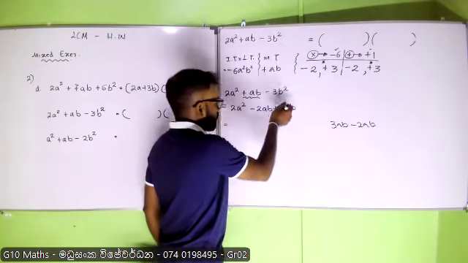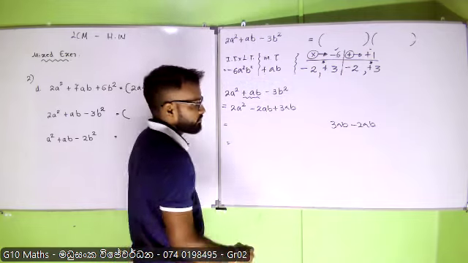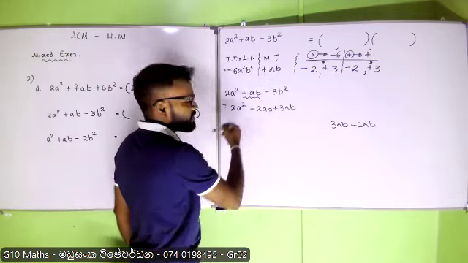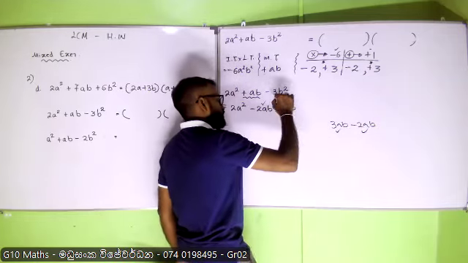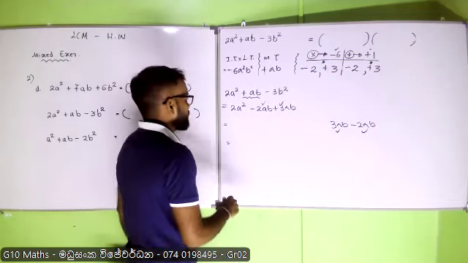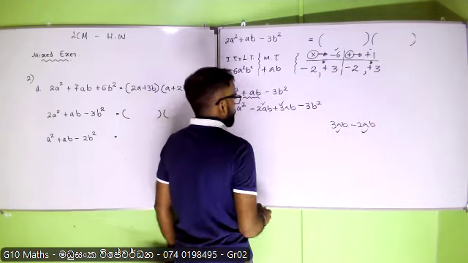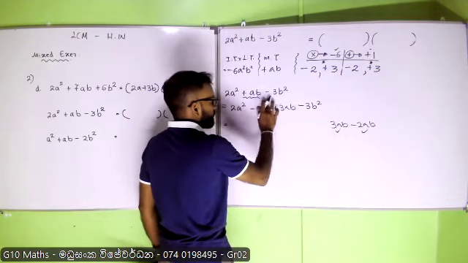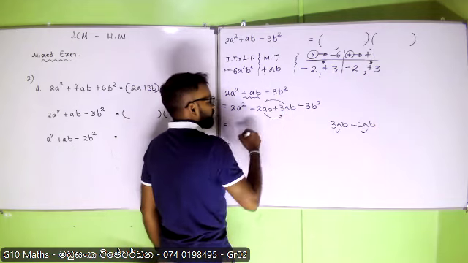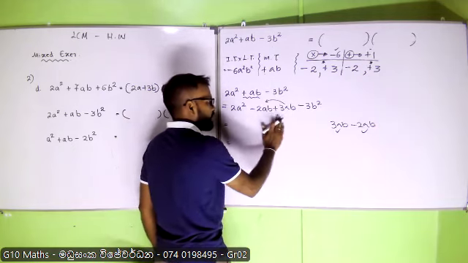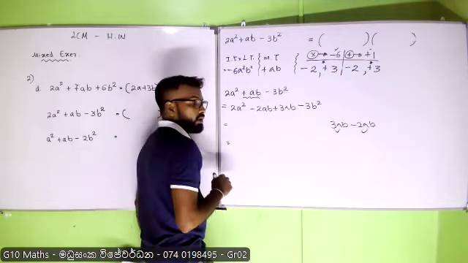Right. 3AB minus 2AB means this positive AB, so this is perfectly correct. This one is also the same. Right. Minus 3B square. You can make the change, right? This term can go there and this term can come here. Doesn't matter. You will get the same answer at the end.